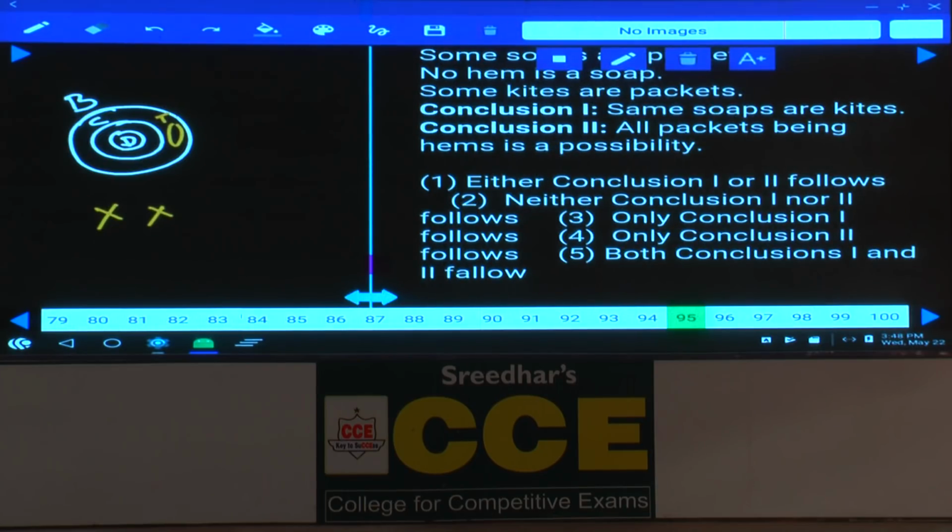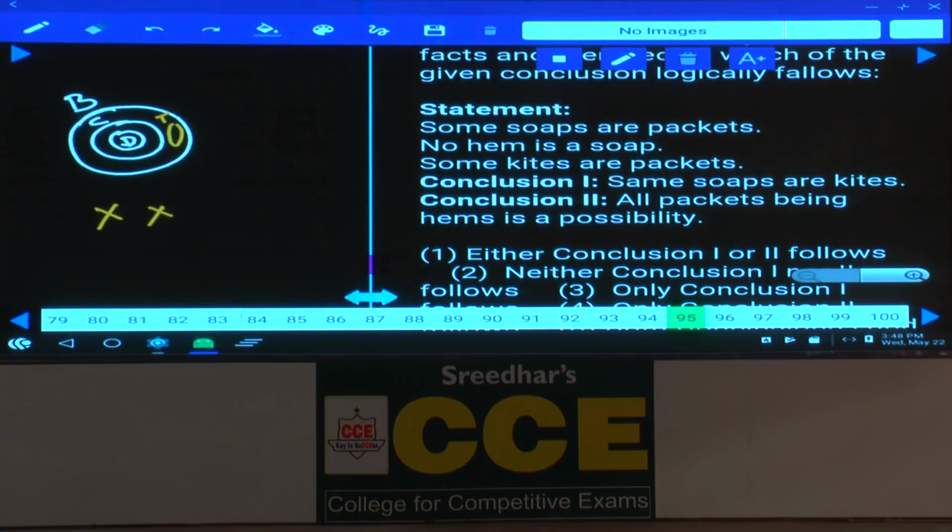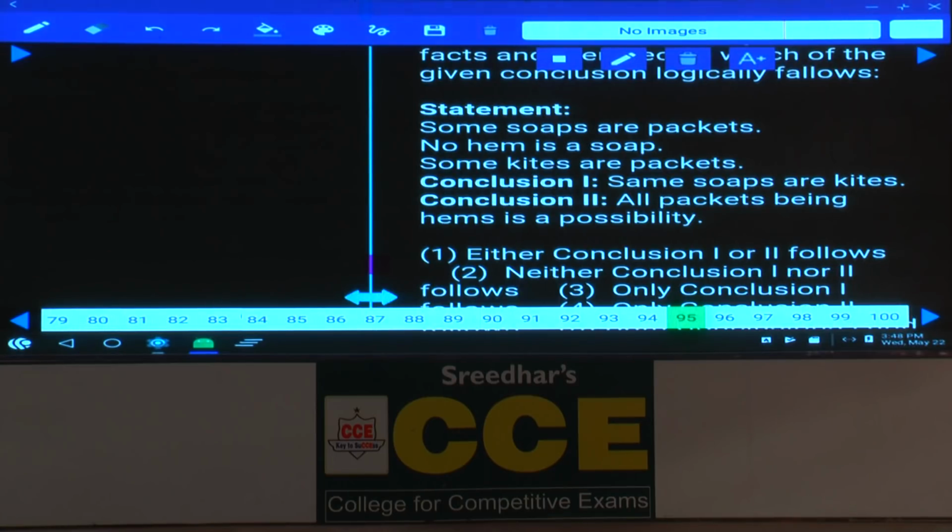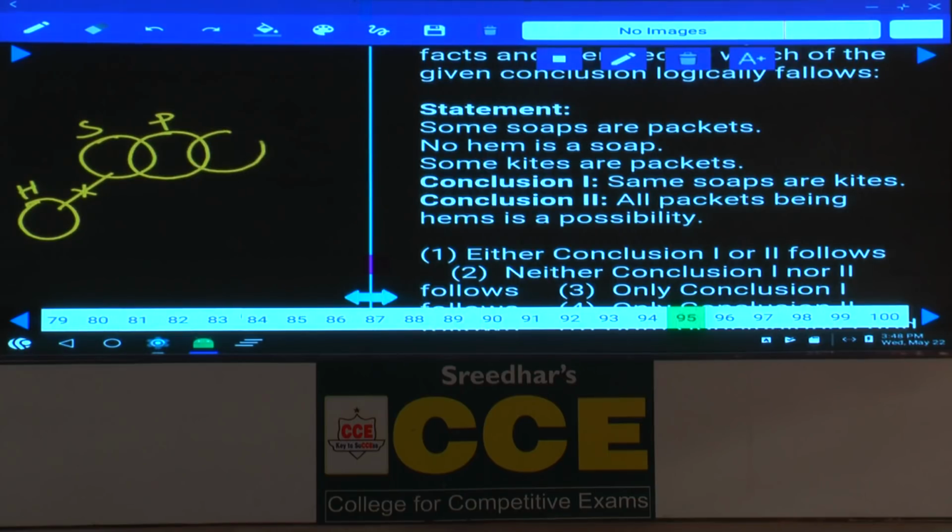Then question number 95. Now in this 95, some soaps are packets, soap and packet. No hem is a soap. And next one, some kites are packets. Then with the help of this one, now the conclusions. What is the first one? Some soaps are kite. Soap and kite, no intersection. All packets are hems is a possibility. All packets are hems is not possible, because in order to make this one possible, your hems should be like this, which is not possible. Hence, neither 1 nor 2, choice 2.